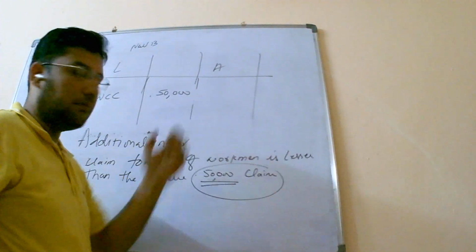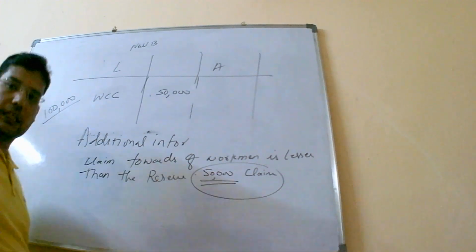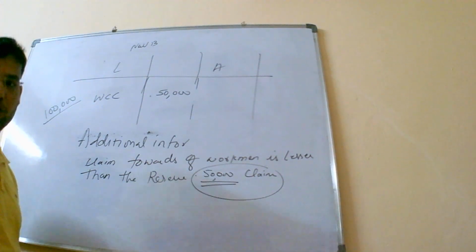Reserve was existing to the amount of 1 lakh. But the claim is up to 50,000.